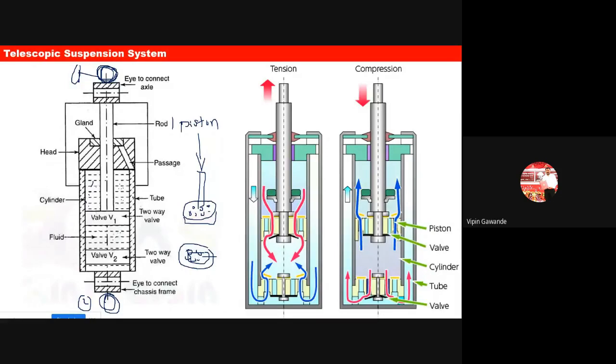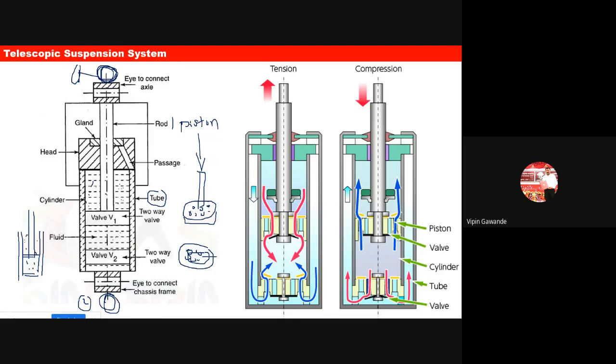Then beside this we have a tube. If you see here, this is one rectangular tube, this side and this side. After this cylinder, we have one tube here like this, and here it is like this. Here we have wall 2, and here we have wall 1, which is attached with the piston. Around this we have the fluid.